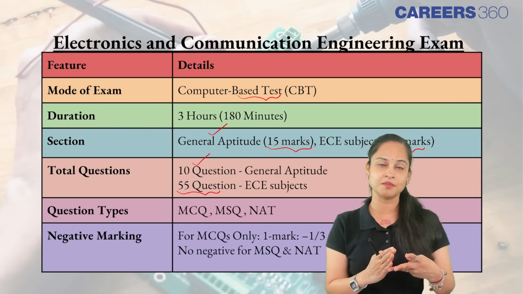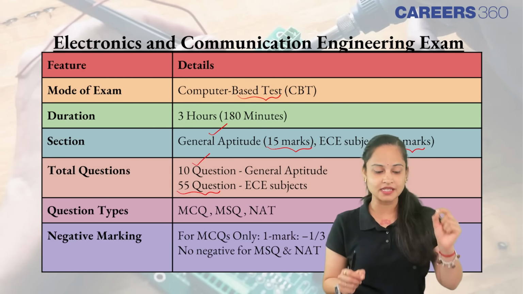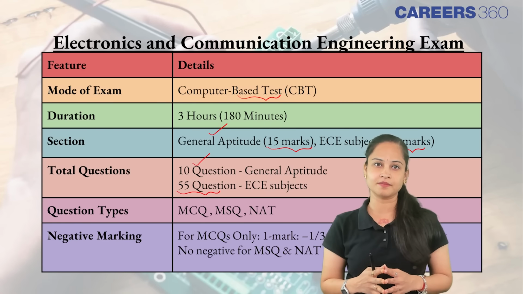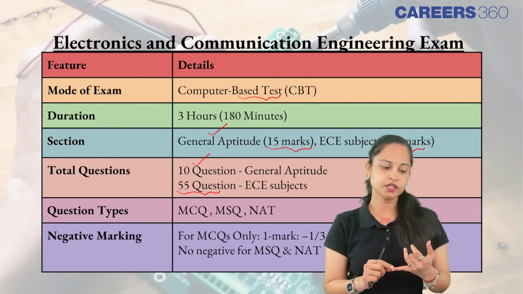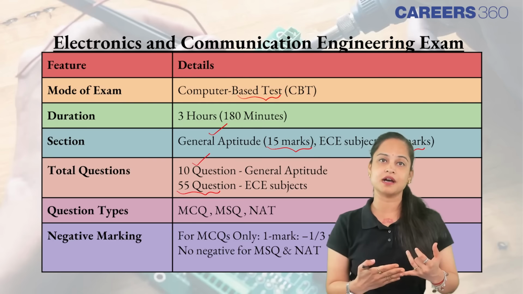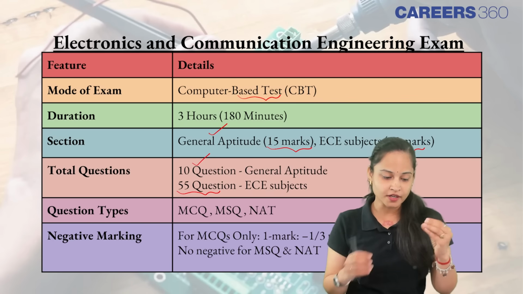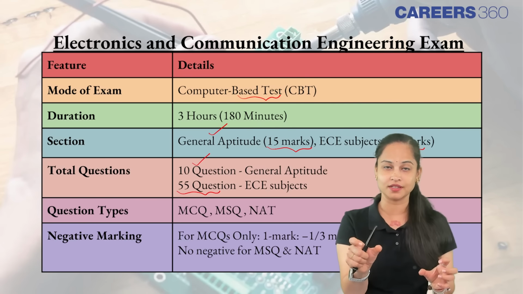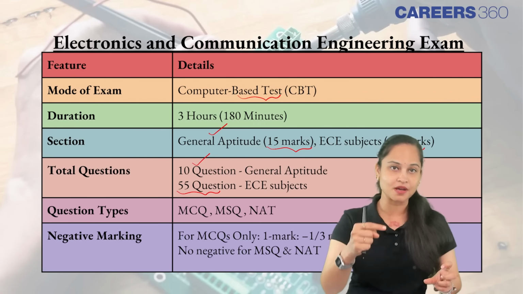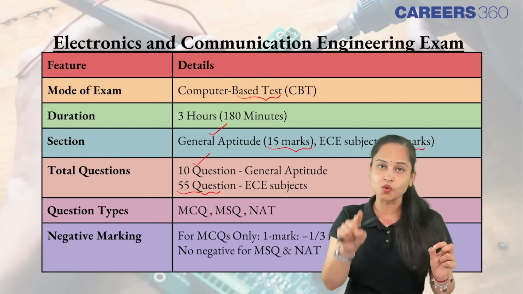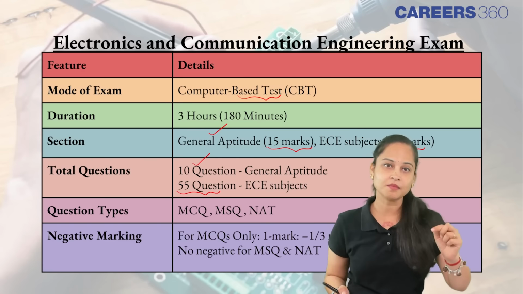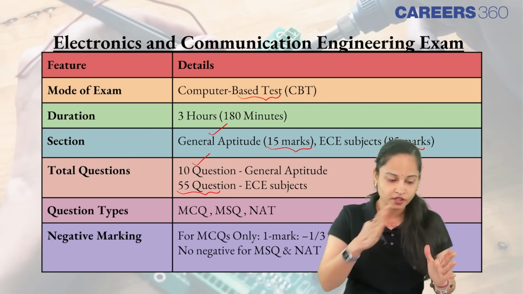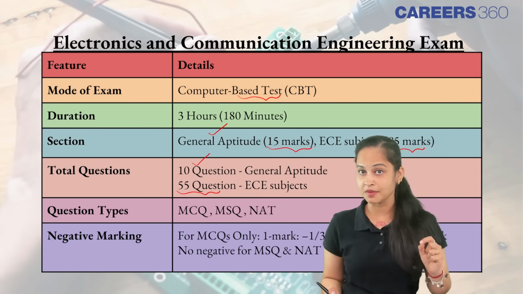Talking about engineering mathematics, 13 marks, and the core subject ECE consists of near about 72 marks, totaling 100 marks. Clear? In order to reliably cross 60 plus marks, you need to aim for near full scores in the aptitude section. In mathematics, you have to aim for near about 20 to 25 marks, and about 35 to 40 marks from the core subject. Remember this thing.